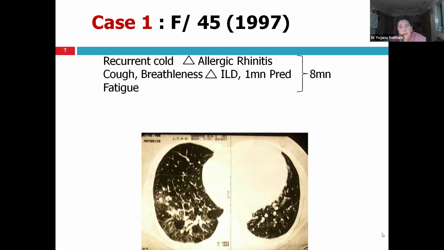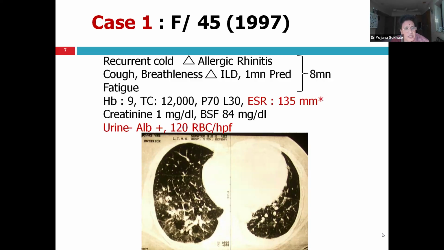Now, this 45-year-old patient presented in 1997. She was symptomatic with recurrent cold, which was diagnosed as allergic rhinitis, then cough and breathlessness, which was diagnosed as interstitial lung disease, and she was given a course of prednisolone for a month, and she was admitted with immense fatigue. All these were there for 8 months. When the patient was admitted with me, her chest physician who was treating her told me that the patient has a lot of psychological overlay. But actually, this patient's ESR was high, 135.